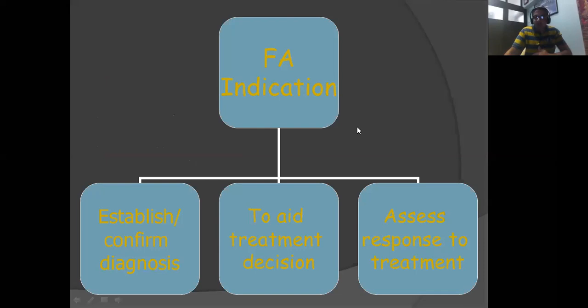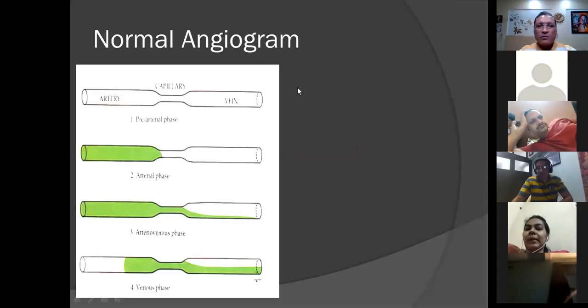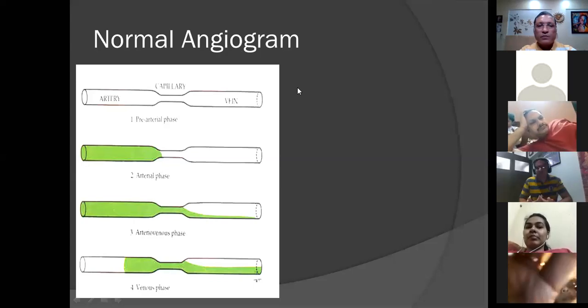So, to establish or confirm a diagnosis, to aid in a treatment plan, or to assess the response to a treatment. A normal, as I said before, the phases of the angiogram are dependent upon the phases through which the dye passes. The moment the dye is pushed into the vein, it first enters the choroidal circulation, from where it is the arterial phase.